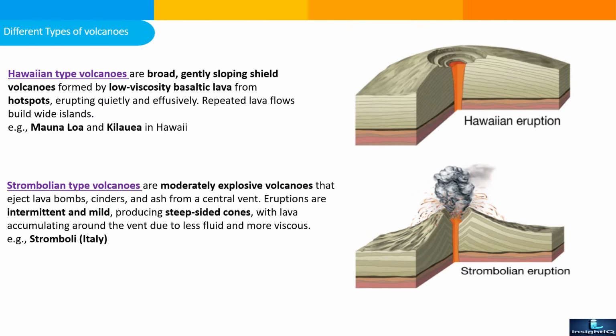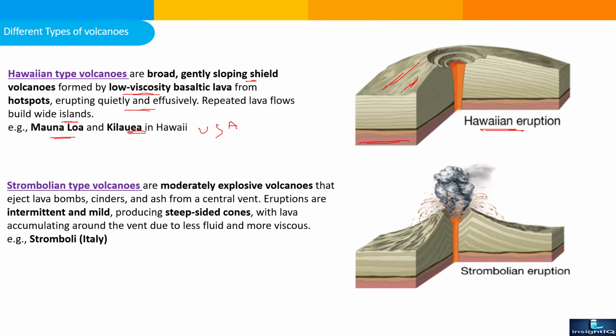In the central eruption, next one is the Hawaiian type volcano, as just shown in the picture. Hawaiian volcanoes are broad, gentle, sloping, not like a cone. They are broad, gently sloping shield volcanoes formed by low viscosity basaltic lava from a hot spot, erupting quietly and effusively. Repeated lava flow built wide islands. Example: Mauna Loa, Kilauea, Hawaii in USA.